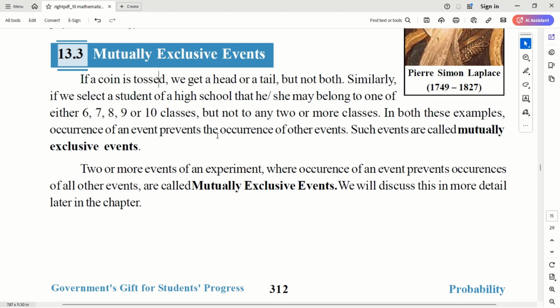Occurrence of one event prevents the occurrence of other events. Correct? If one is possible, then others are not possible. Such events are called mutually exclusive events. This is the important terminology to understand. You may get some probability questions later in your future chapters, future classes, where mutually exclusive events are not possible. Maybe other things are also possible. So remember this.